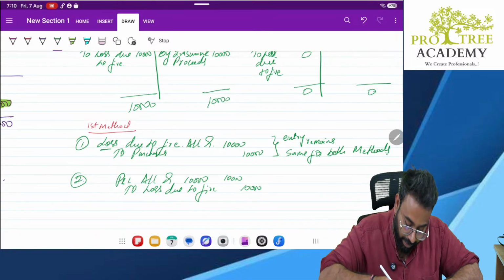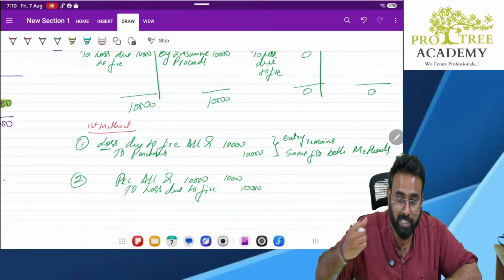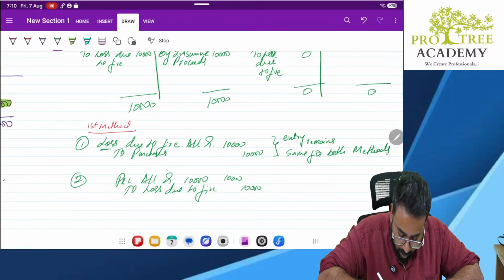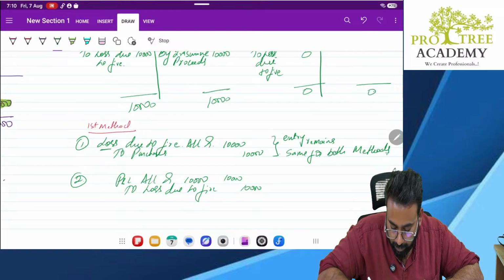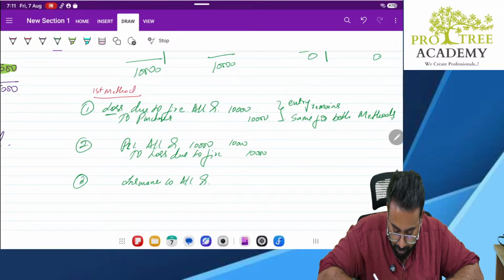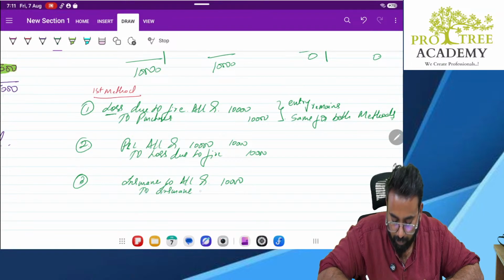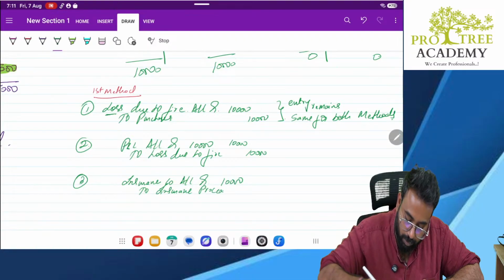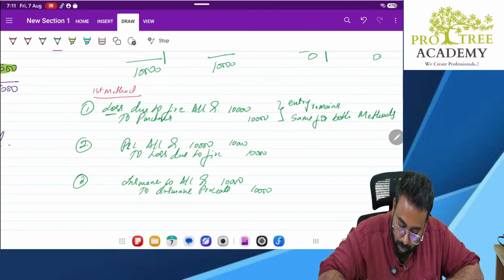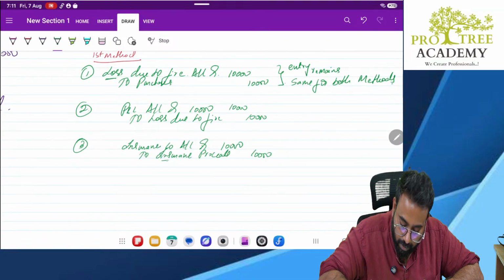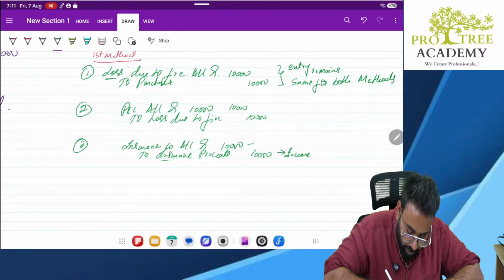Correct, sir. Next entry will be what, sir? Insurance receivable from insurance company. Correct or no? So insurance company account debit 10,000 to insurance proceeds 10,000. Now this insurance proceeds is an income account. This is an asset account. This needs to be transferred to P&L. So what is the entry you pass?